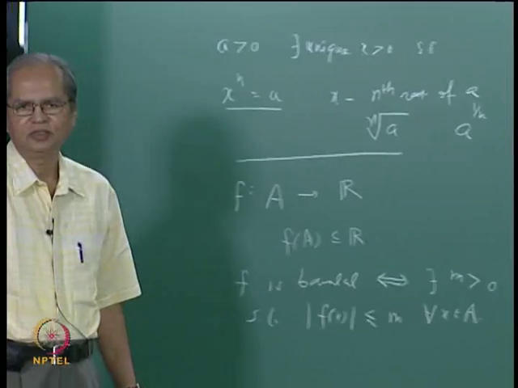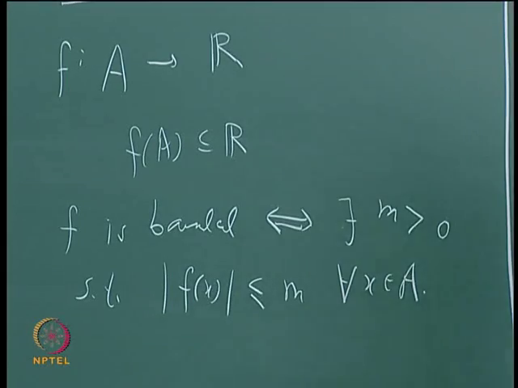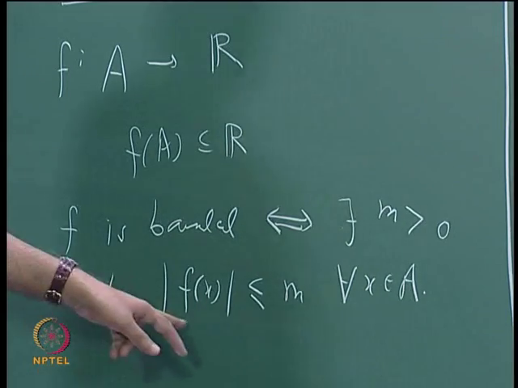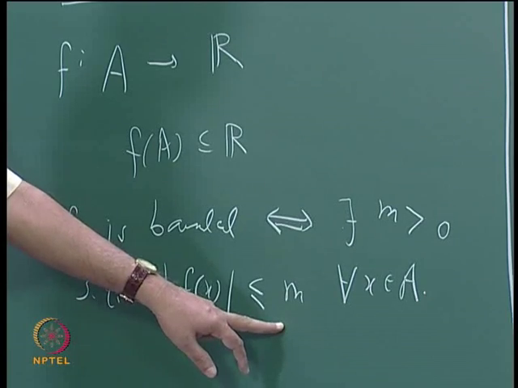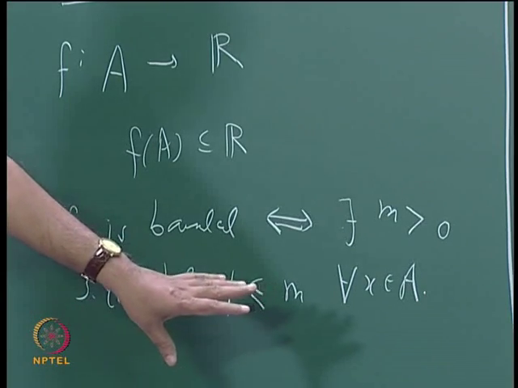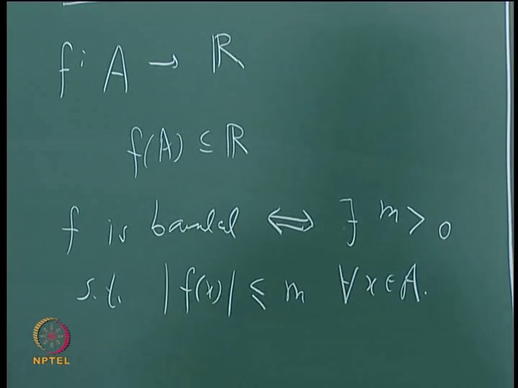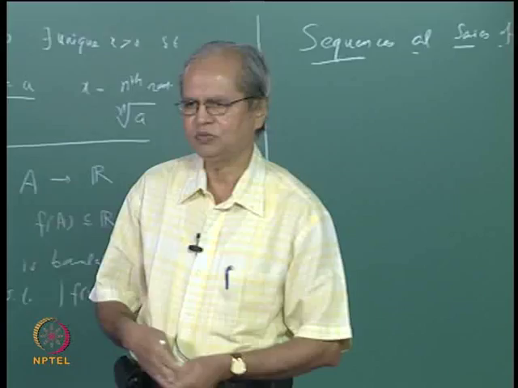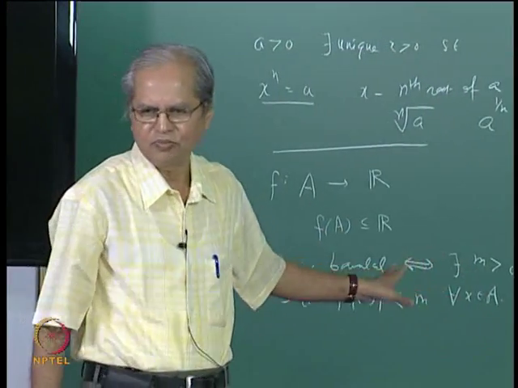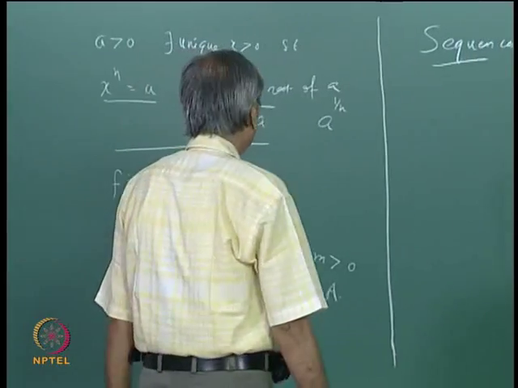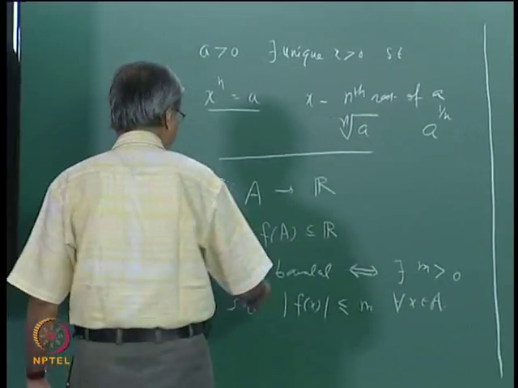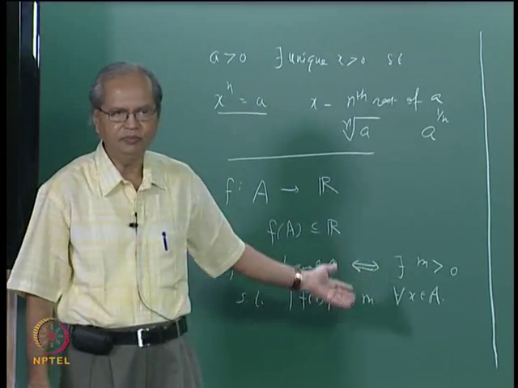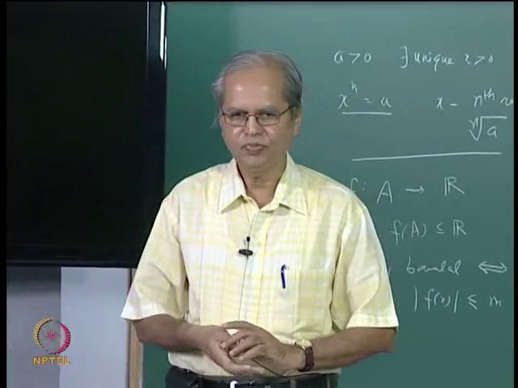This is something very well known, fairly easy to prove, and something that we shall be using very often. One way is easy. See, mod f(x) less than or equal to M is basically the same as saying that minus M is less than or equal to f(x) less than or equal to M for every x. So that means M is an upper bound, minus M is a lower bound, so that immediately shows that f is bounded. Similarly, if you assume that f is bounded, that means it is bounded above as well as below, then you can find such a number M, that is fairly easy. And the same thing about sequences: if a sequence is bounded, we can similarly find a number M such that mod of x_n is less than or equal to M for each n.